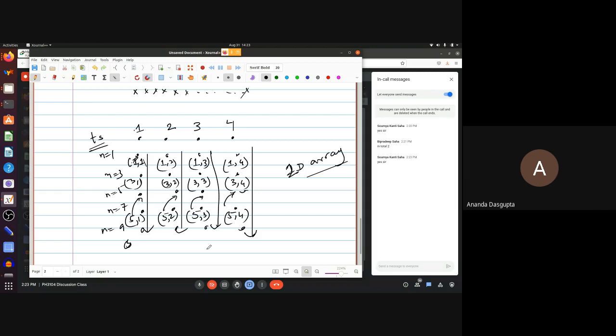Okay. So the question I had for you is, have you studied meshgrid in your NumPy courses before? No, sir. Okay. So this is just a quick way of getting this calculation done. Let me just show you how this works.